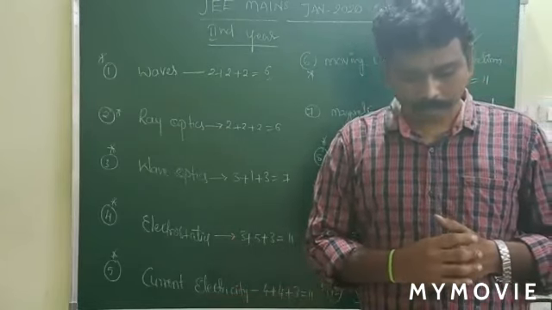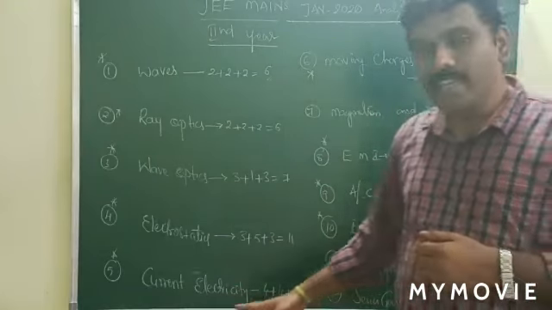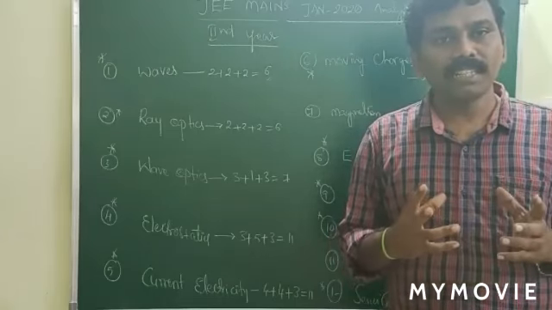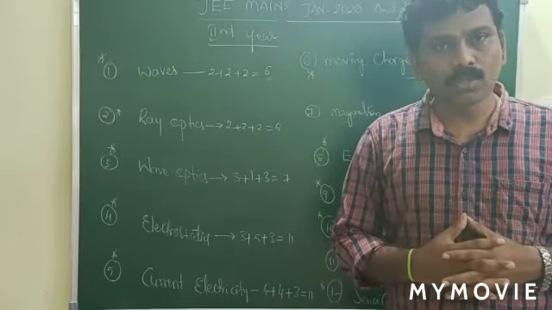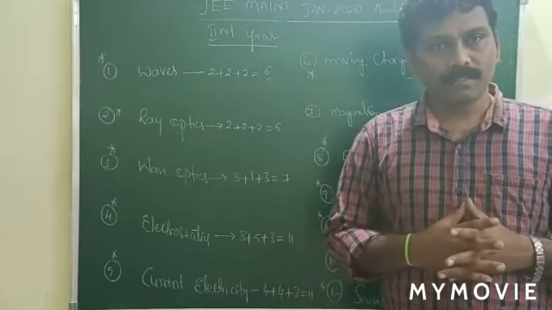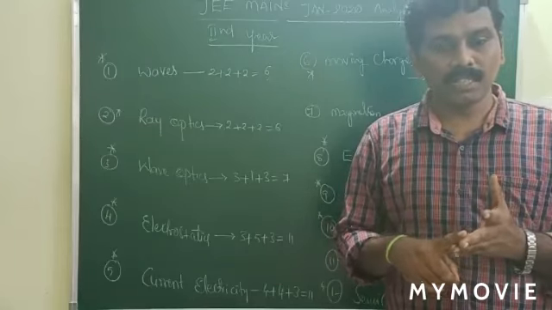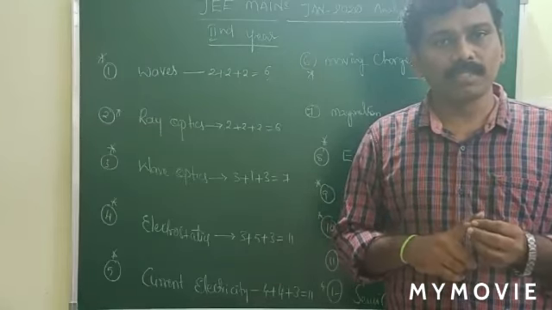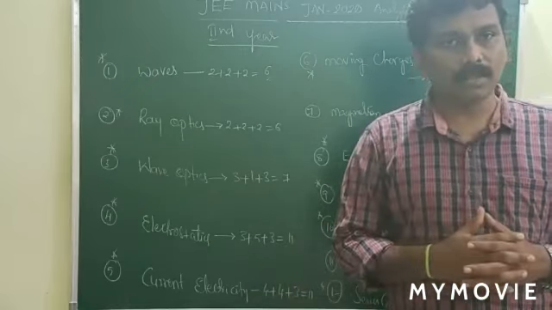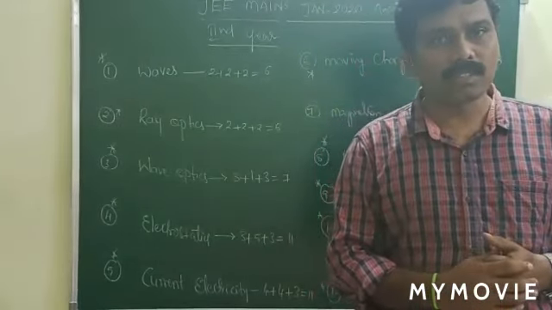And current electricity. Current electricity is also a major topic. In this, concentrate on the voltmeter, ammeter, and how the potential difference is measured, along with electrical instruments, that means ammeter, voltmeter, potentiometer, meter bridge, and Wheatstone bridge. These are the very important topics. And one more thing is the RC circuit. Concentrate on the RC circuit. Definitely one question will come from it.